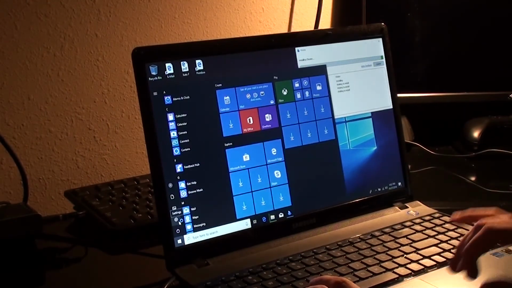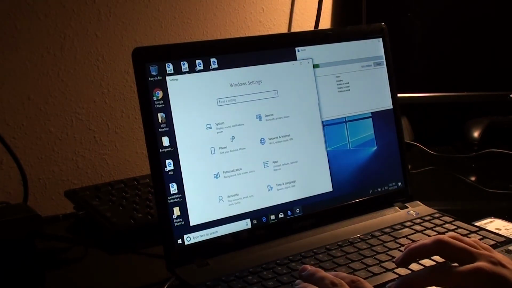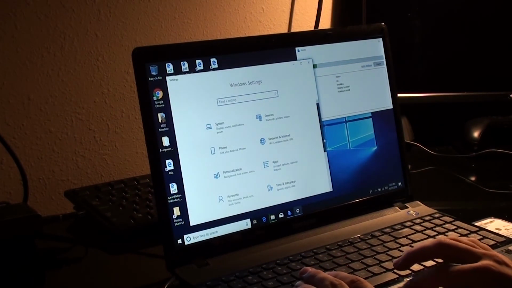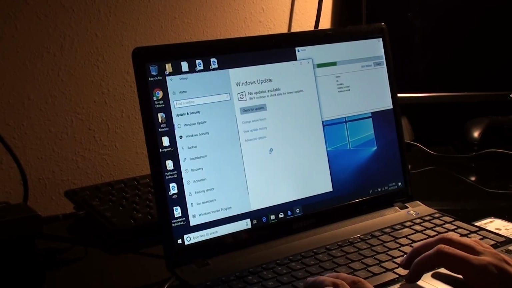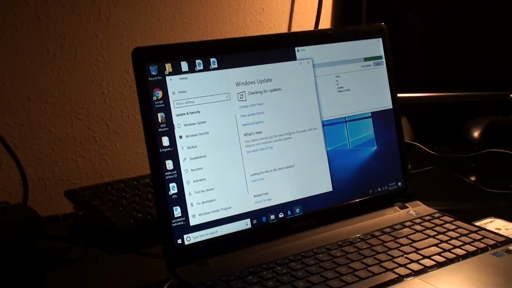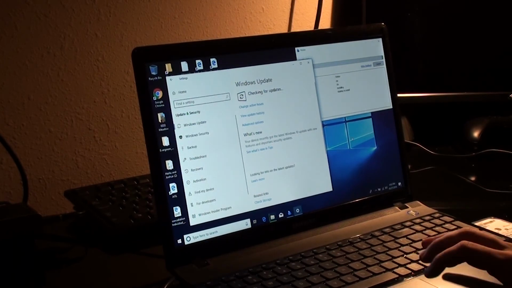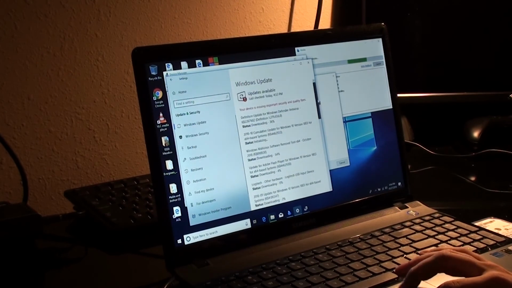And we're going to go here to settings. And I'm going to scroll down to updates and security. After you install an operating system, you'll most likely have updates. And it's installing its display driver. That is totally fine. Here's the updates that it's going to be downloading.